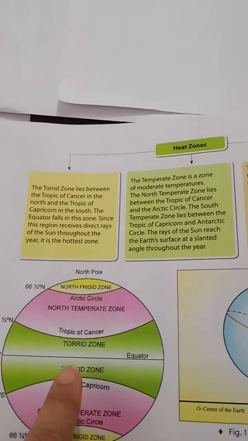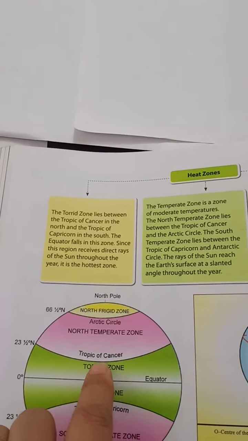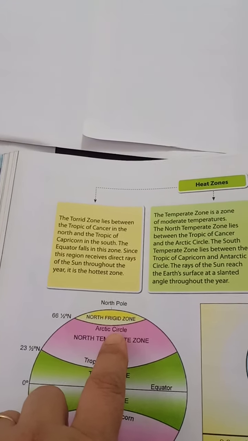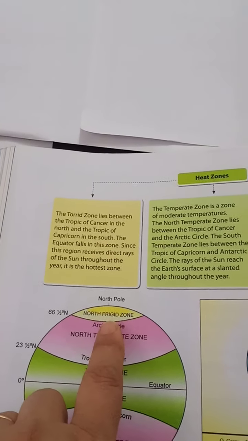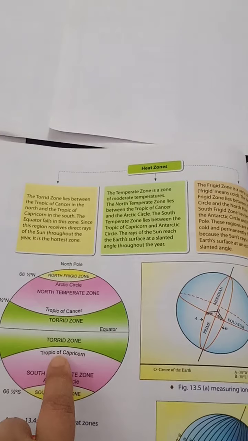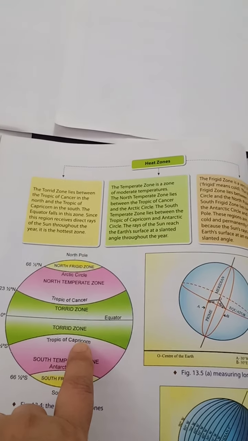See this diagram. Northern temperate zone lies from here to here, Tropic of Cancer to Arctic Circle. Same way, southern lies between Tropic of Capricorn and Antarctic Circle. Tropic of Capricorn till Antarctic Circle.